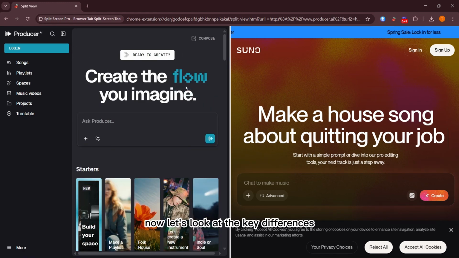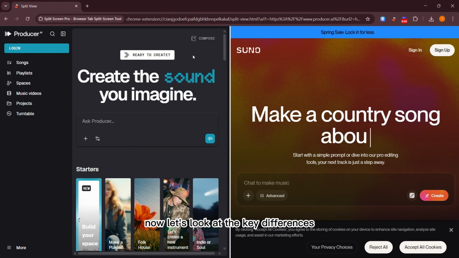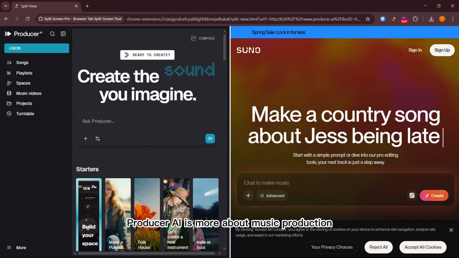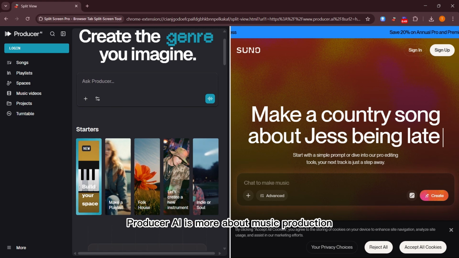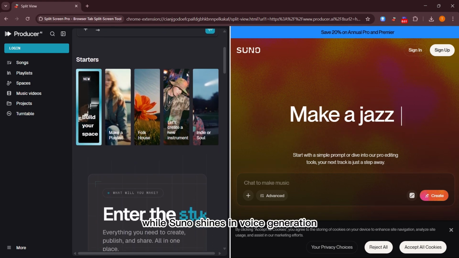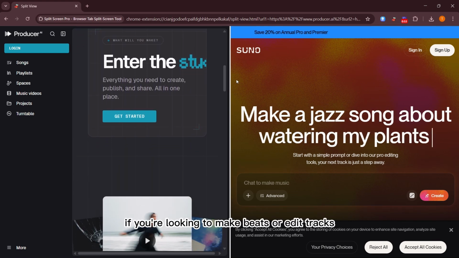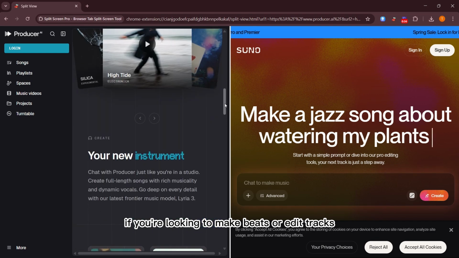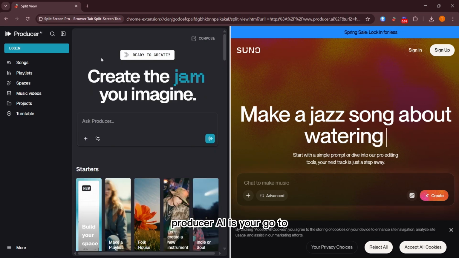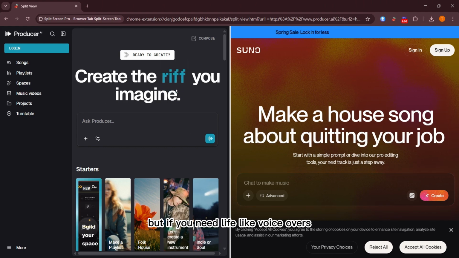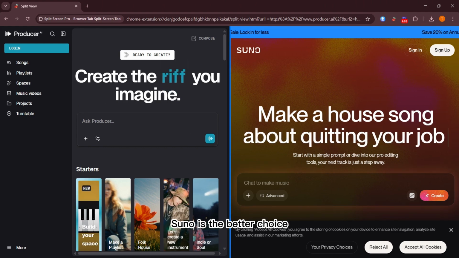Now, let's look at the key differences. Producer AI is more about music production, while Suno shines in voice generation. If you're looking to make beats or edit tracks, Producer AI is your go to, but if you need lifelike voiceovers, Suno is the better choice.